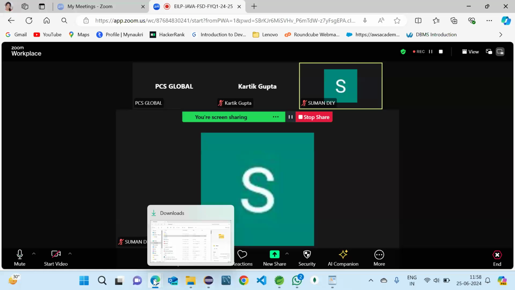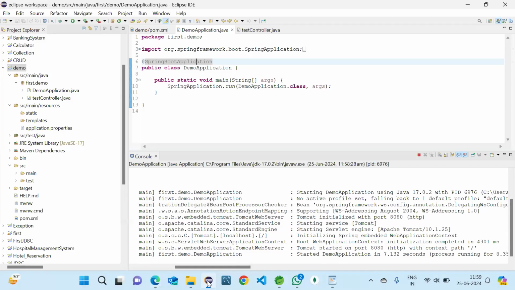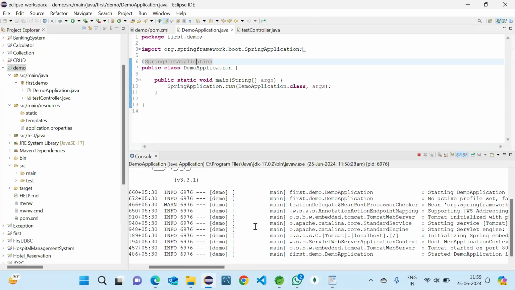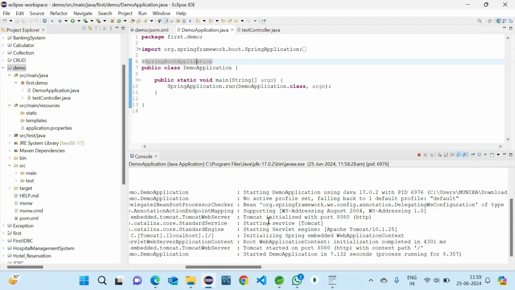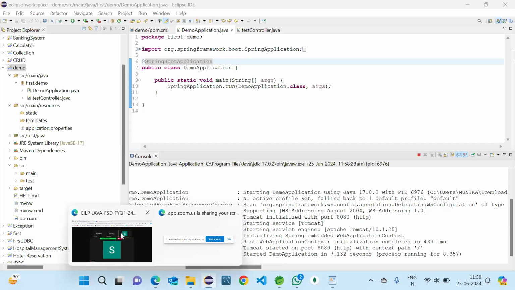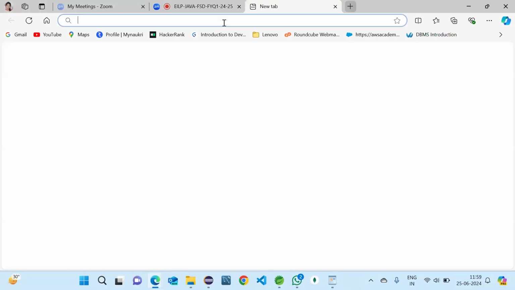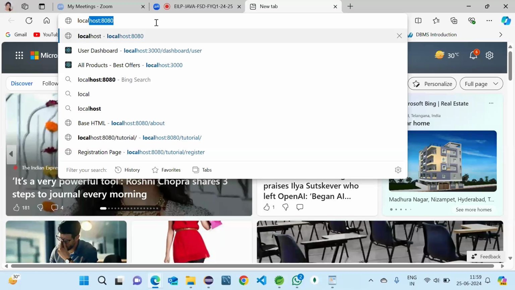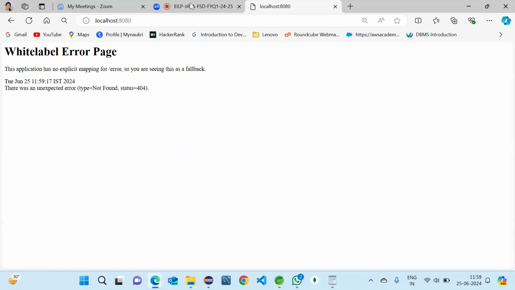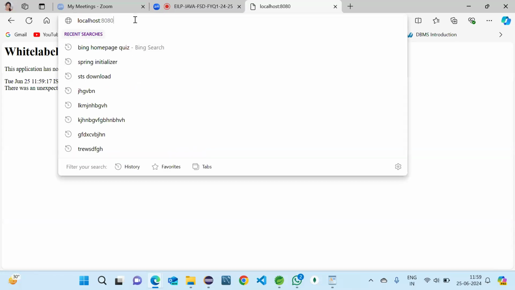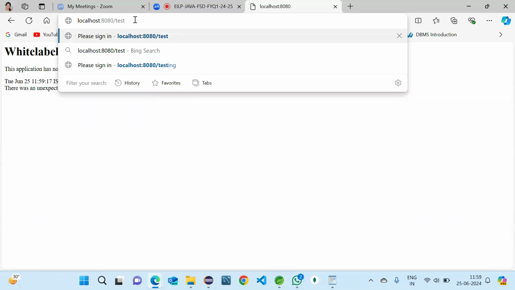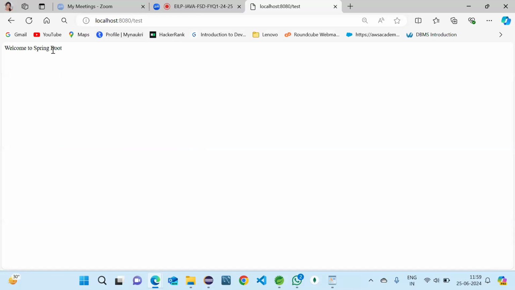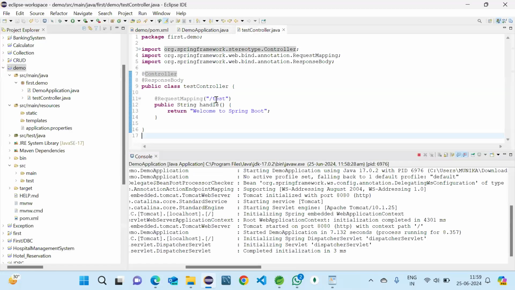Is the page open? I think I should open it. Localhost 8080 and slash test. Can you see welcome to Spring Boot? Why am I adding slash test? Because here in the project we have given the path as slash test.